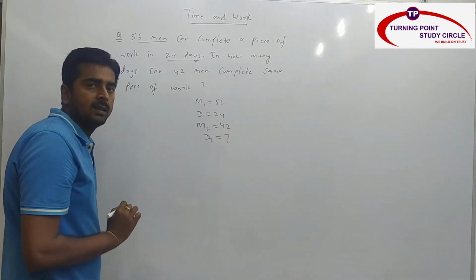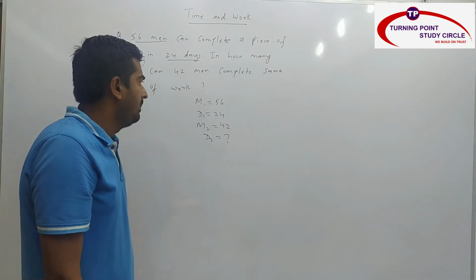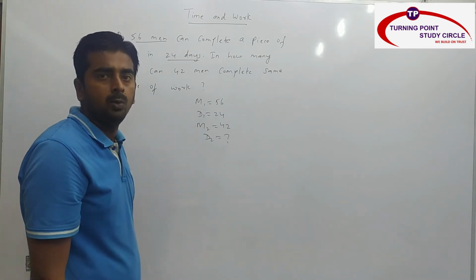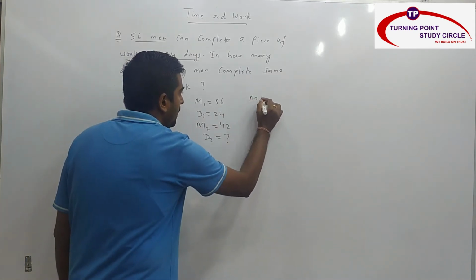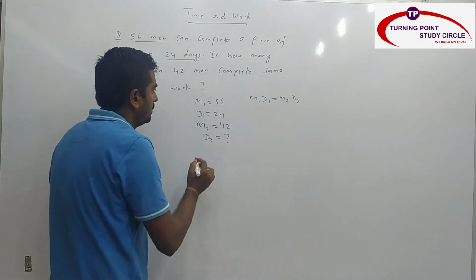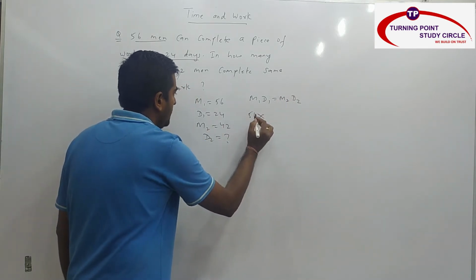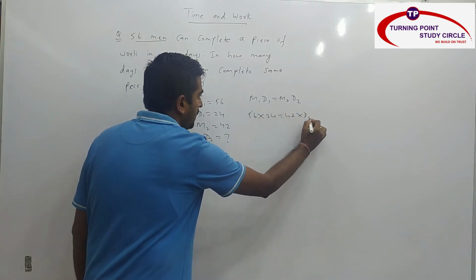From this relation, M1, D1, T1, E1 by W1 is equal to M2, D2, T2, E2 divided by W2, we need only this much data. So M1 D1 is equal to M2 D2. M1 is 56, D1 is 24, equal to M2 is 42 and D2 they are asking.